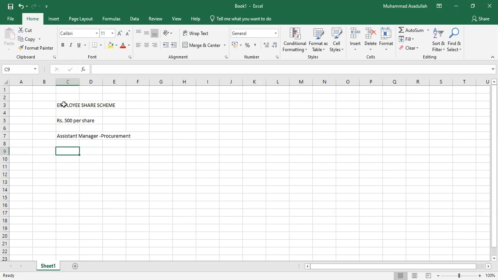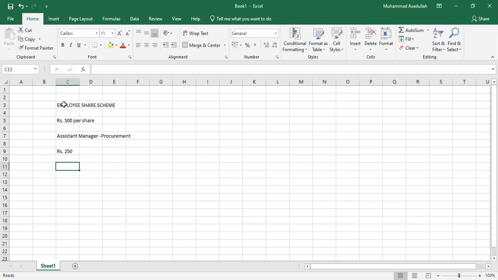Here we just need to know about the treatment of these shares under the employee share scheme. So let's suppose your company is interested in giving you shares at rupees 250.